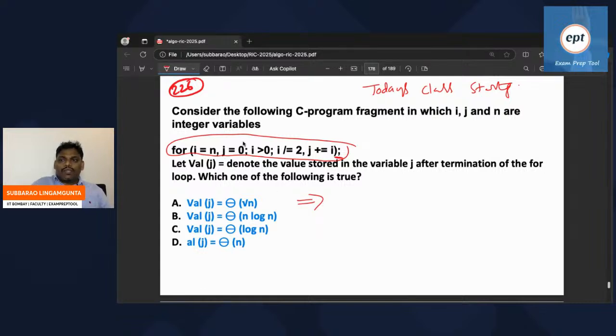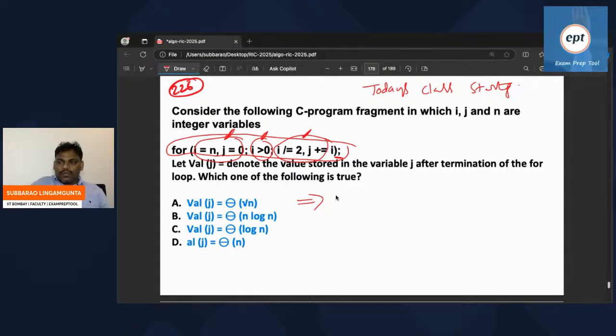See this one. This is the initialization in the for loop, this is the condition checking, and this is the incrementation. A for loop contains three parts: initialization, condition checking, incrementation. Initially, i value is n, j value is 0. Is n greater than 0? Condition true. Then the update: i is equal to i by 2, j is equal to j plus i.